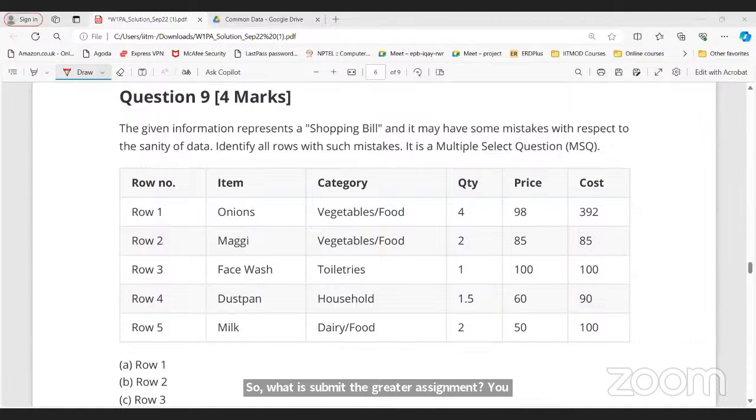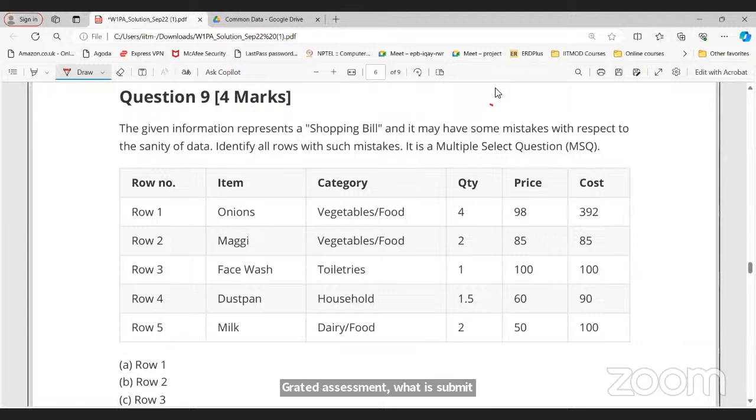Graded assignment. What is submit? Submit button. Once you solve all the questions and select all the options, you need to click on the submit button. Okay. Submit the assignment.